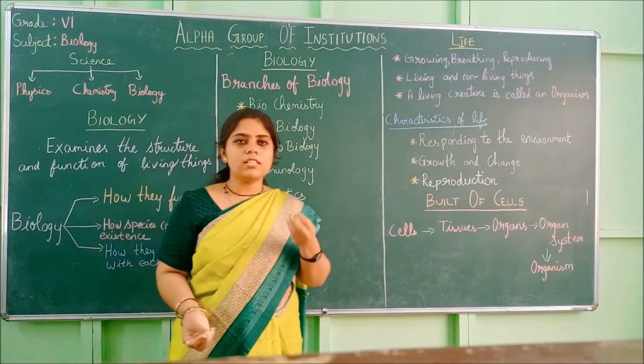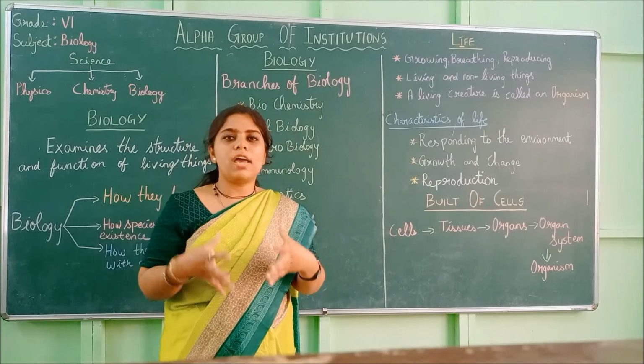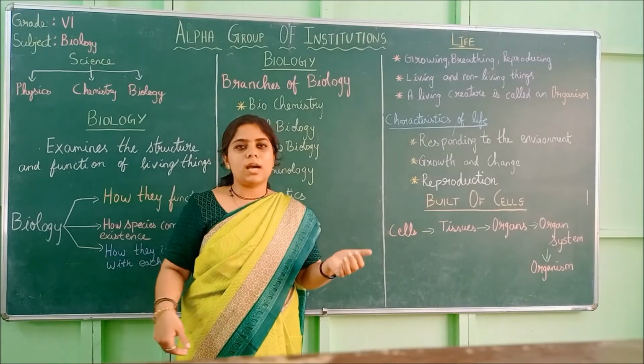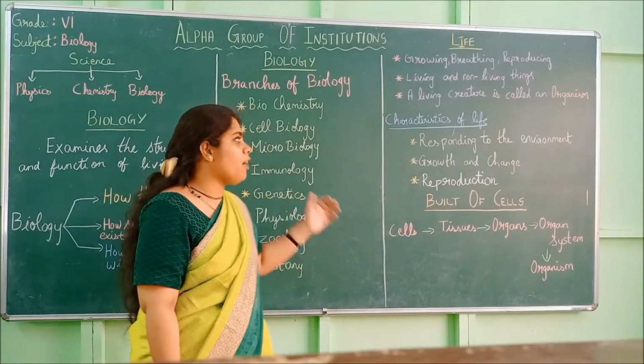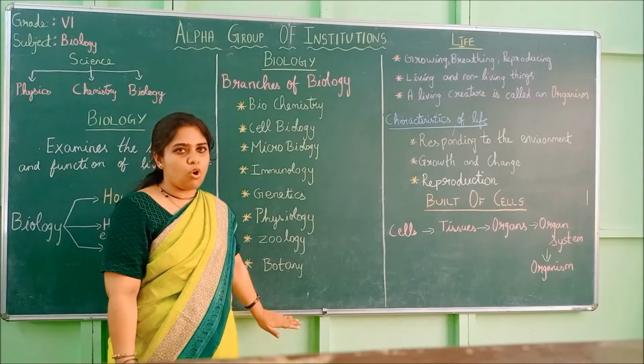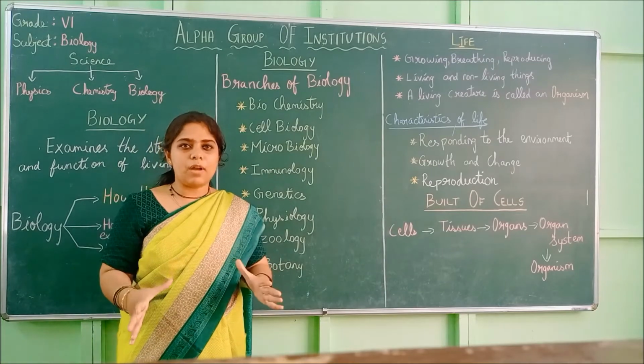So biology means it does not deal with one subject or one topic alone. So biology means it has various branches. Lots of things come under biology. So we have many branches in biology, but I have listed a few of them. I will explain you in detail now. So there are many branches of it.